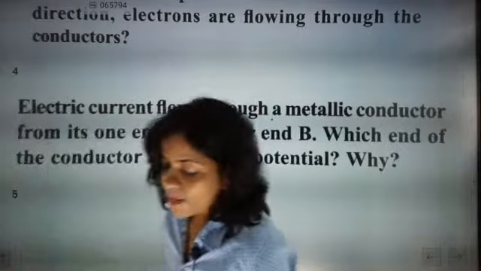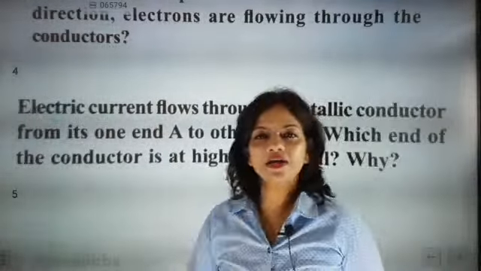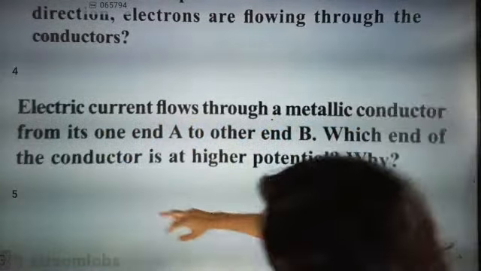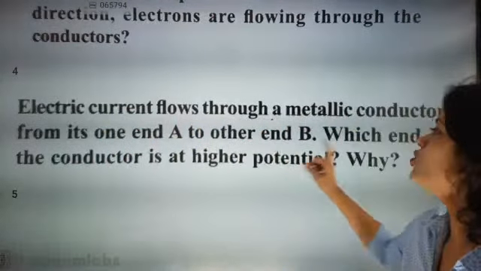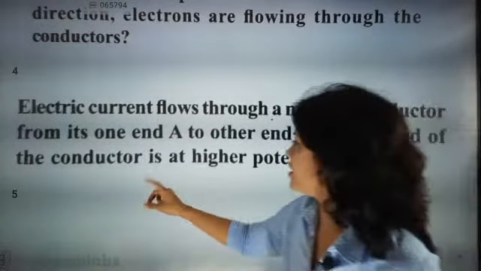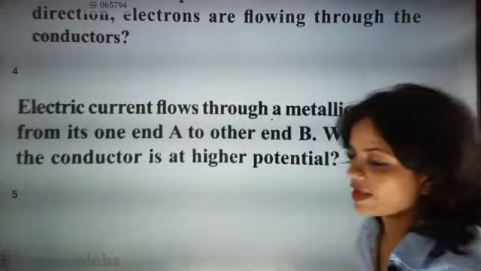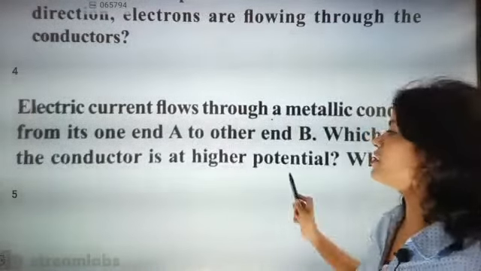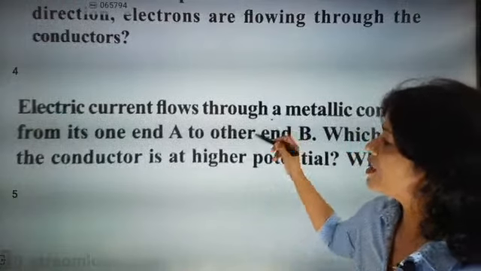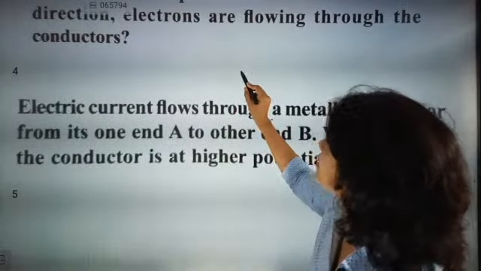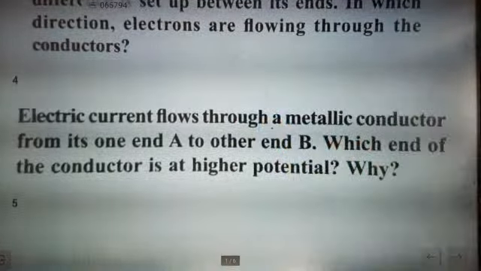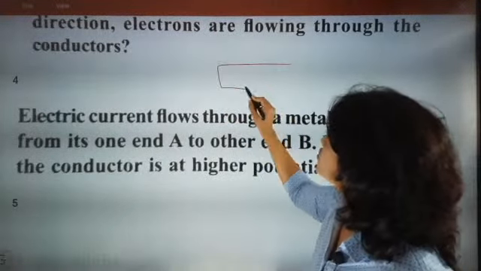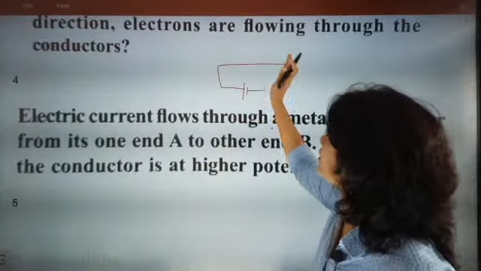Very good. So look here, one simple content is there. Electric current flows through a metallic conductor from its one end A to another end B. Which end of the conductor is at higher potential and why? Definitely current is flowing from terminal A to terminal B. So we are going to draw this, starting from terminal A to terminal B.